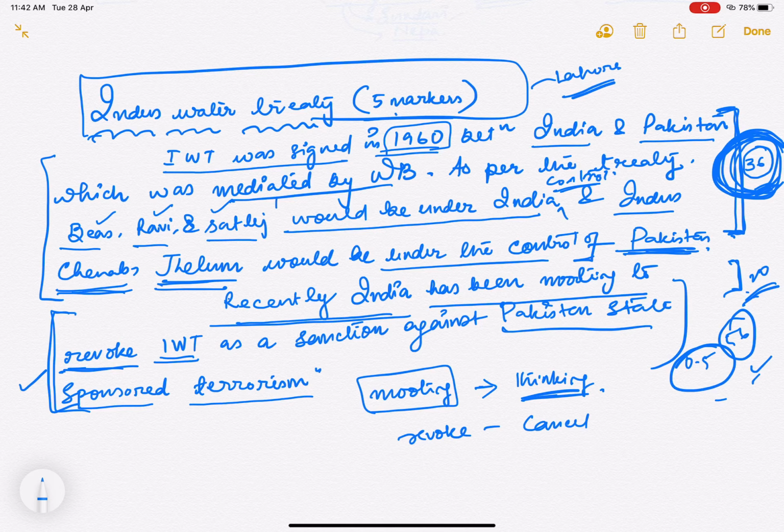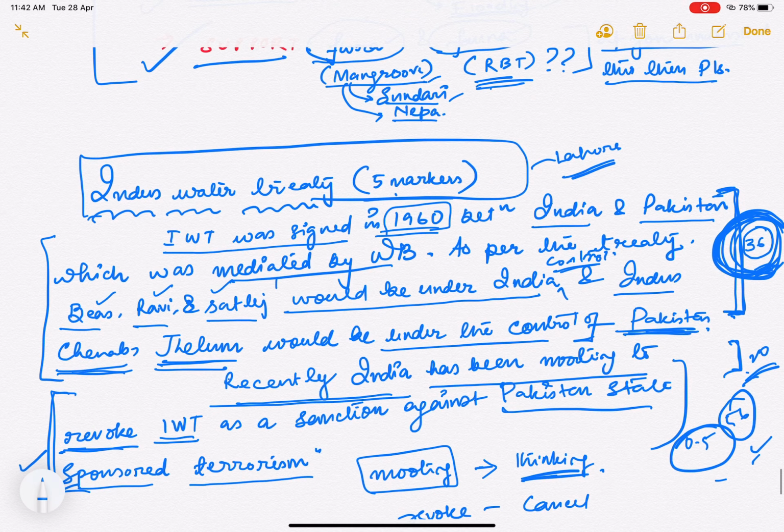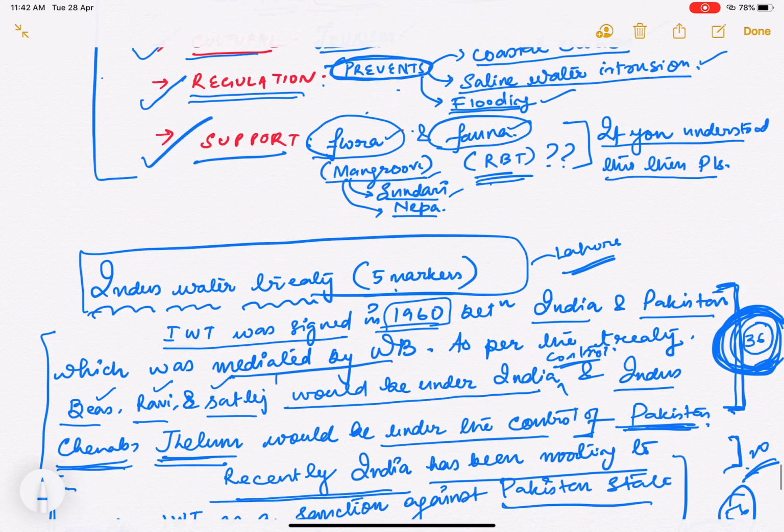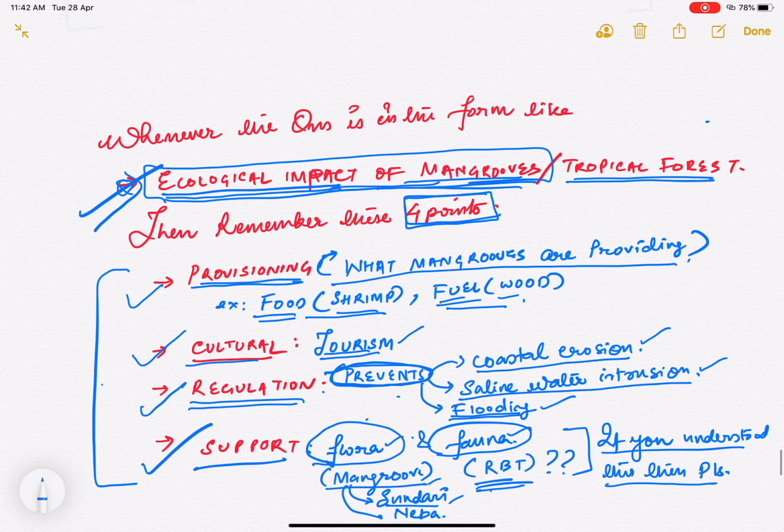So please, whenever you're attempting the 5 markers, go straight and pinpoint. I'll write according to what the question is asking. If it's asking for the definition, I'll write according to the definition. If it's asking for an analysis, I'll directly write the analysis without going for the definition.